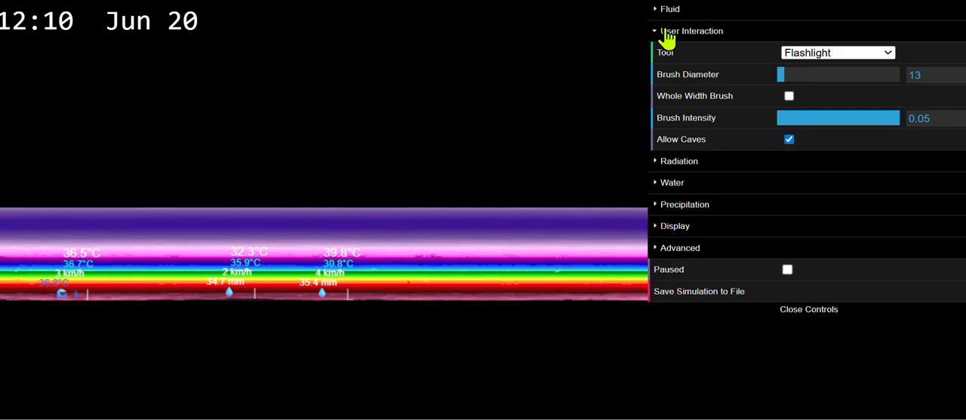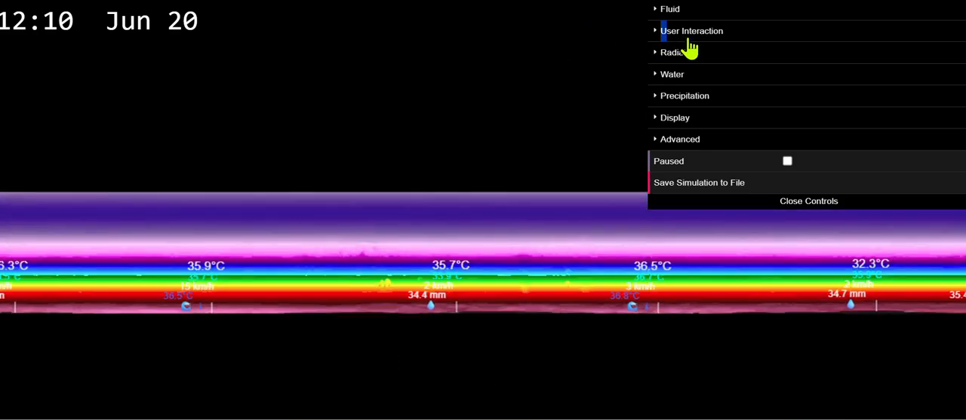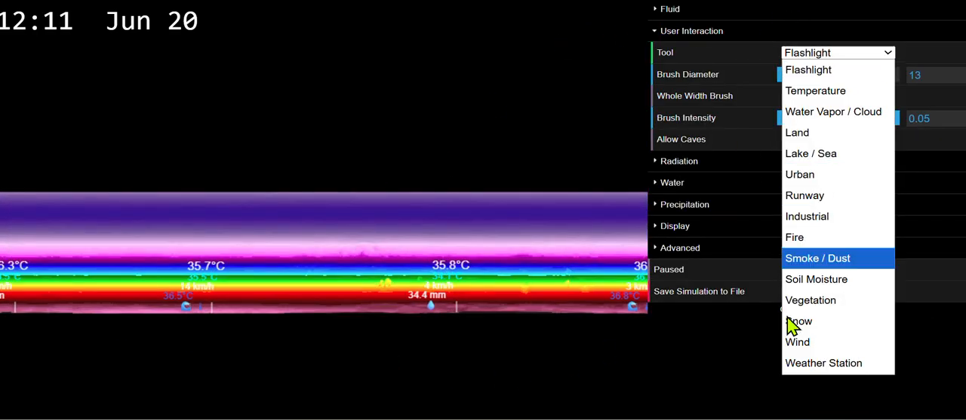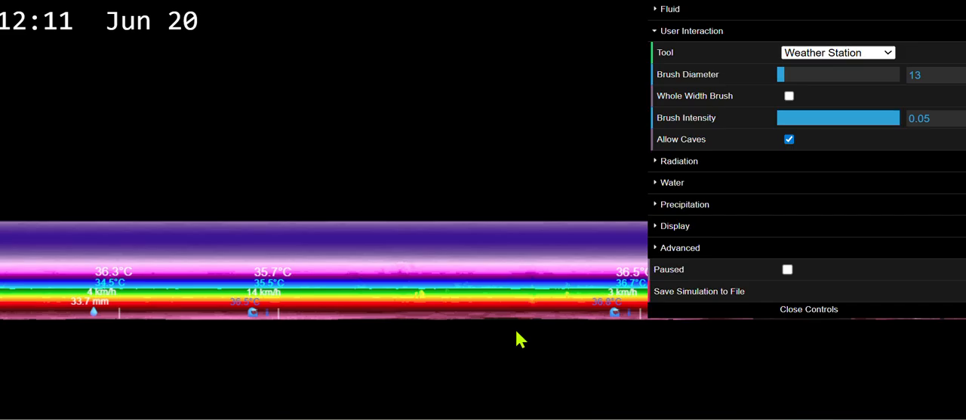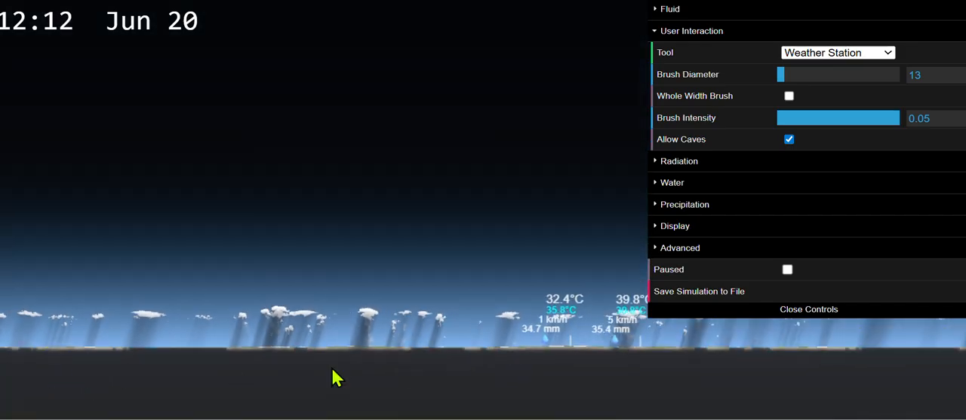Flashlight. Actually, no, I don't want weather stations. They're just in the way. They're just in the way, sir. Dude, you're just in the way. Son, I'm crying.